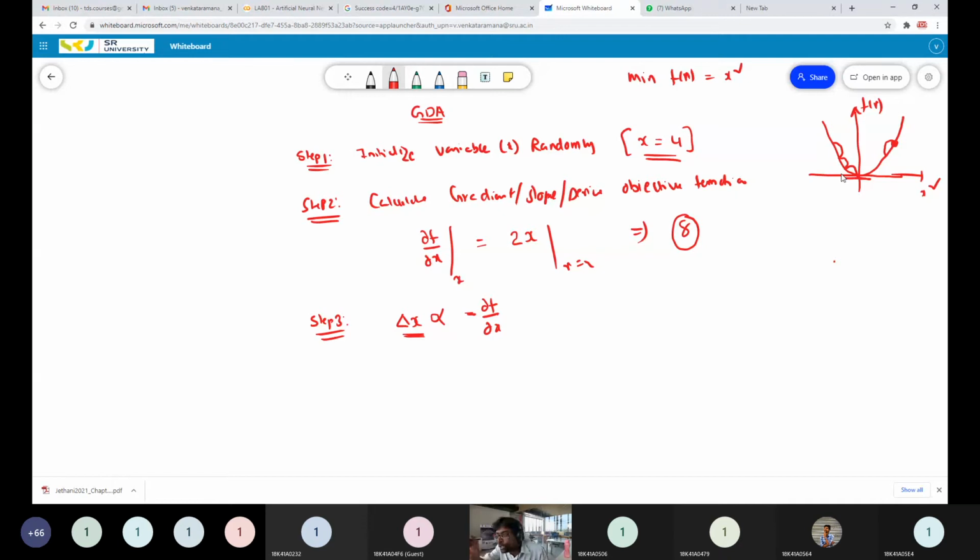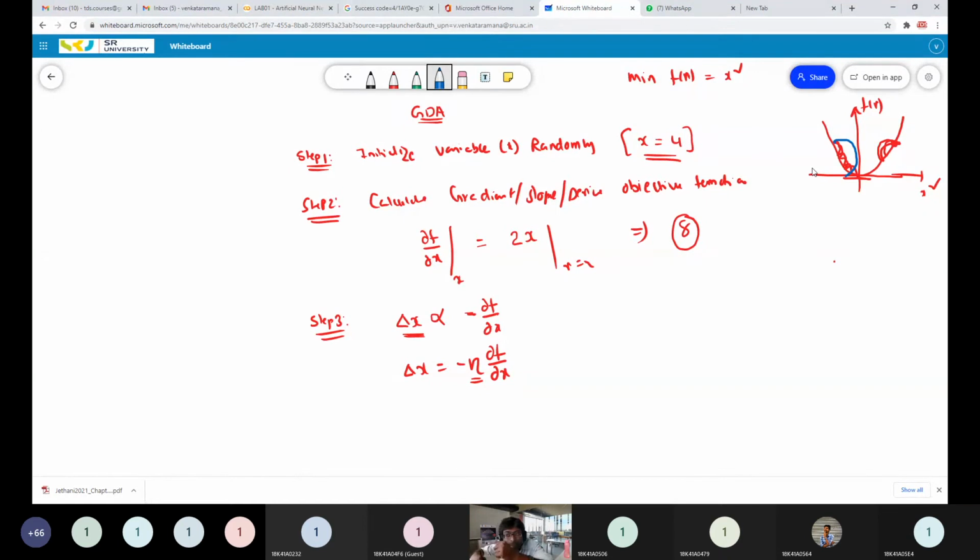To update your variable in that direction, from positive to negative or negative to positive, I am keeping the negative sign here. So your change in variable value is proportional to minus gradient, and with a constant of proportionality, I can take delta x equal to minus eta dou f by dou x. This eta is called the learning rate. The learning rate eta will decide how much step length it will take, a small step length or a large step length from here to here.